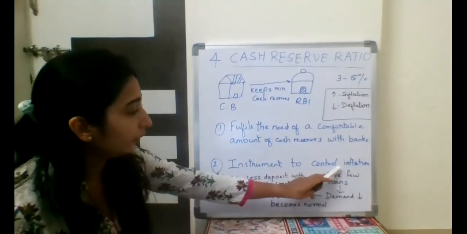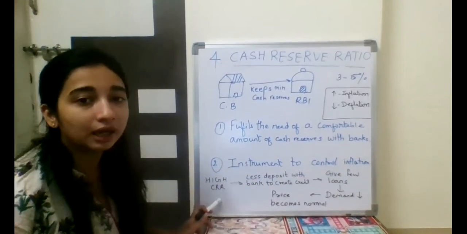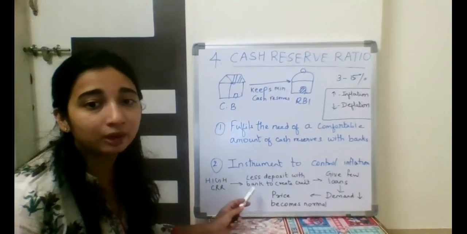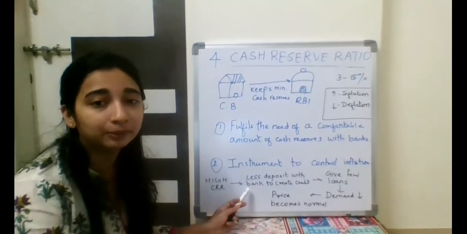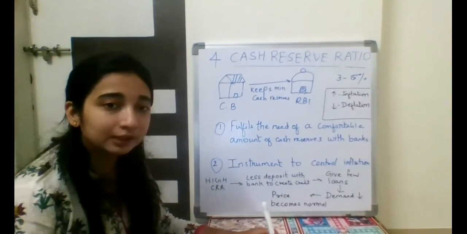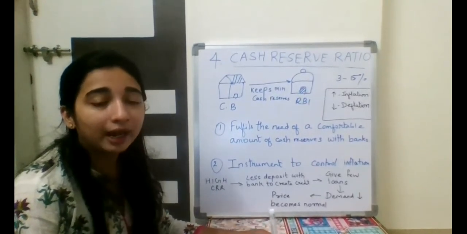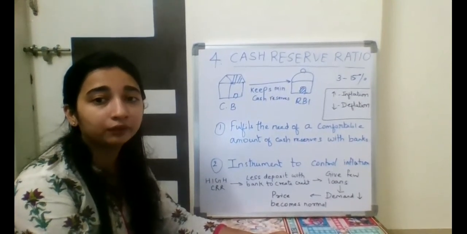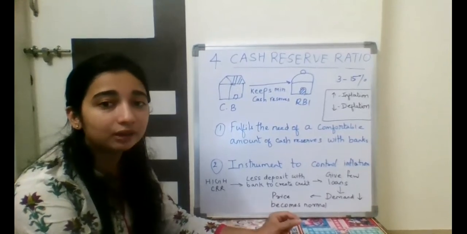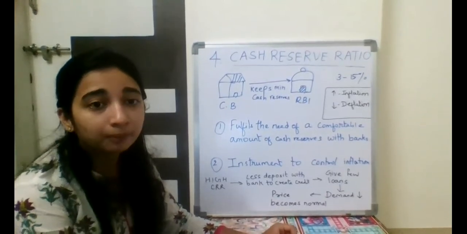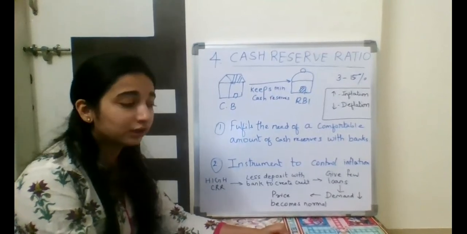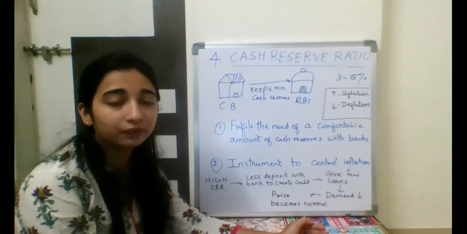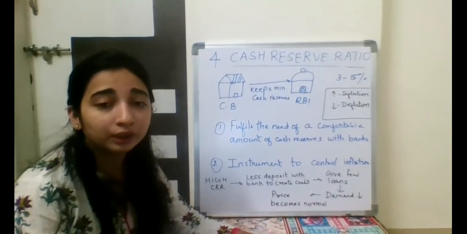To control the inflation, the RBI increases the CRR. So if the CRR is very high, the banks have less deposit with them and more deposit with RBI. Okay, if 1 lakh rupees is the deposit that the banks have, and they have to give 3%, means 3,000 of 1 lakh rupees they have to give to RBI. So they will have 97,000 rupees with them to create credit. But if CRR is increased from 3% to 10%, then from 3,000, they have to give 10,000 to RBI, and they will only have 90,000 left with them to create credit.